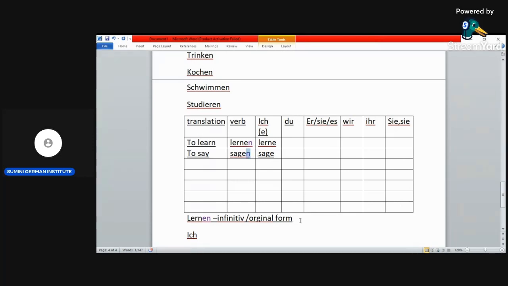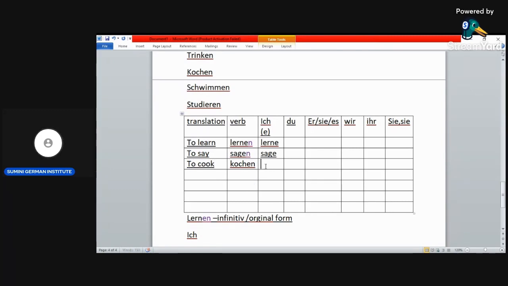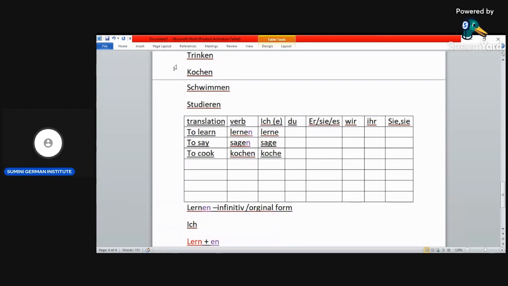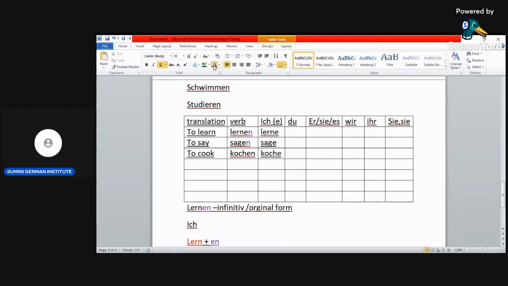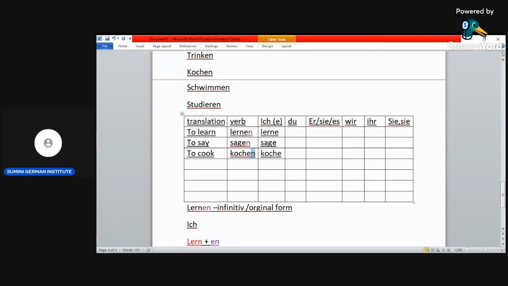So let's use another verb. We have kochen. It's a regular verb. Kochen is to cook. If you want to conjugate the verb using ich, it becomes koche. The n goes. We can use another verb, trinken.